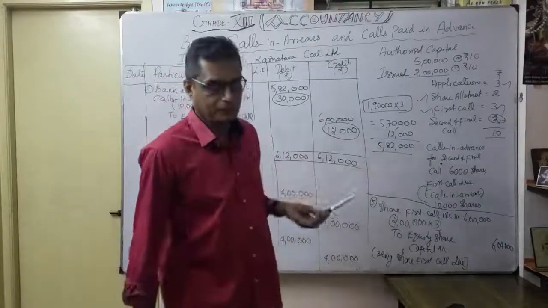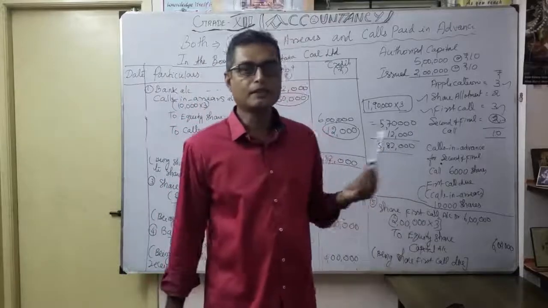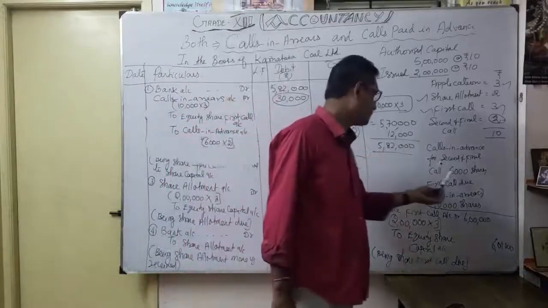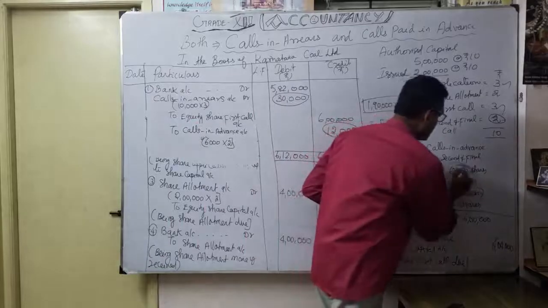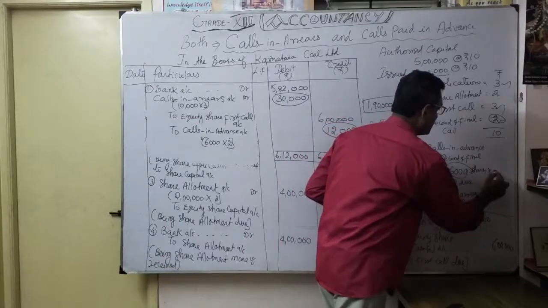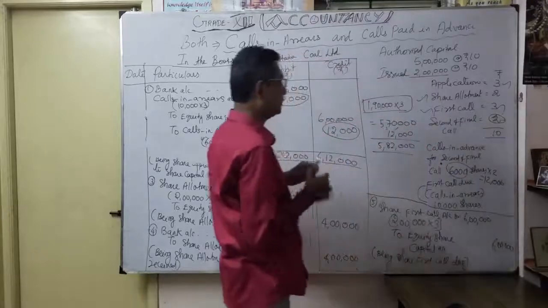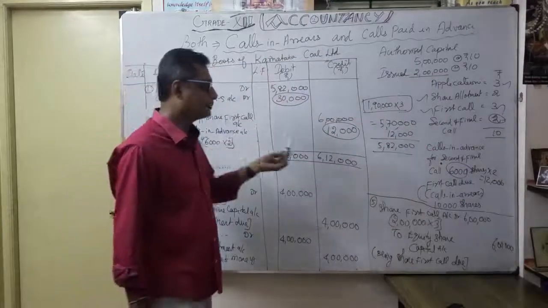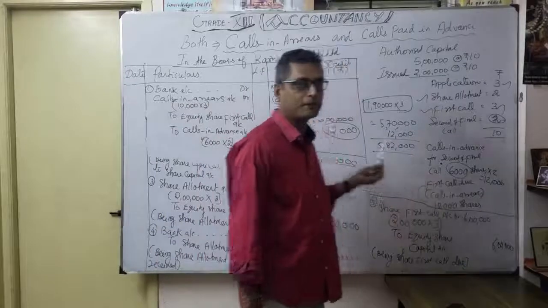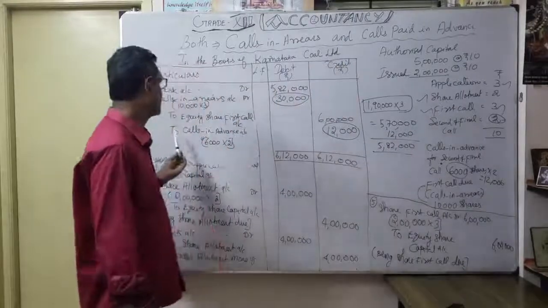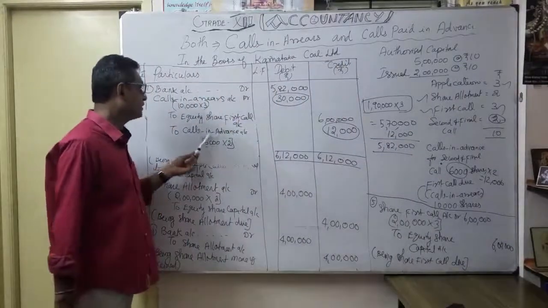Thereafter, at the time of first call itself, some shareholders, 6,000 shares into 2 rupees, 12,000, paid outside the time of first call. Some of the 6,000 shareholders paid the second call also. That's why I want to show it as calls in advance account.